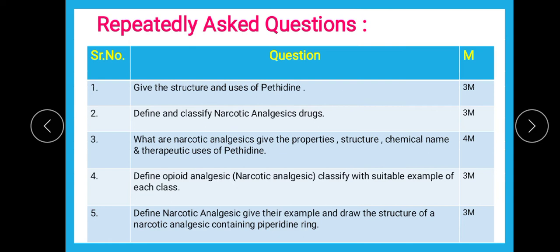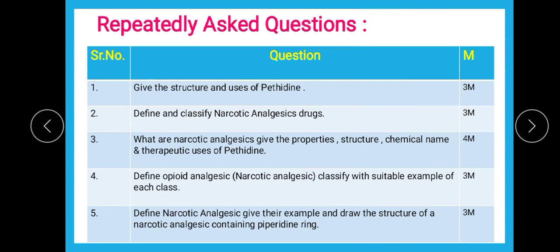The interlinking is with respect to the analgesic and anti-inflammatory property. The characteristic use of pethidine is analgesia; it treats chronic pains such as labor pain and pain of myocardial infarction. All uses are the same, but the characteristic use of pethidine is that it is a spasmolytic agent, that means it controls spasm.